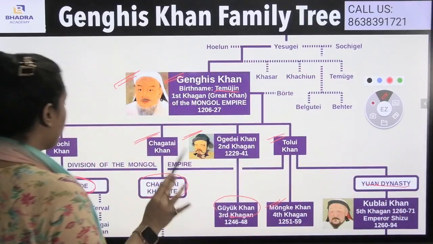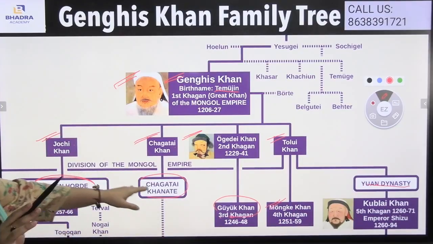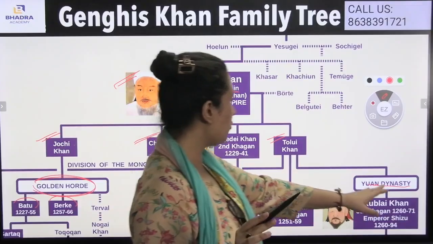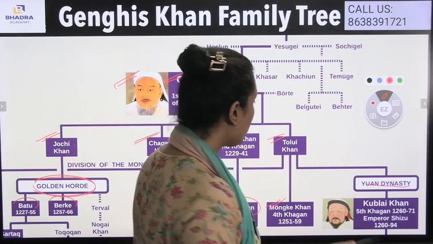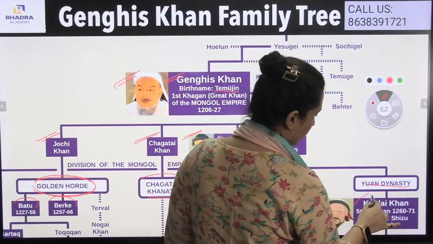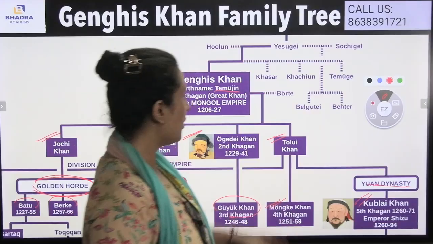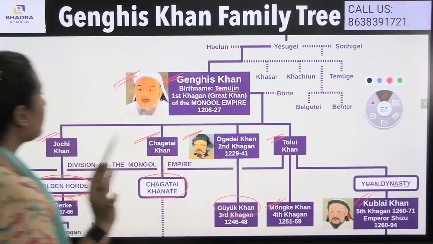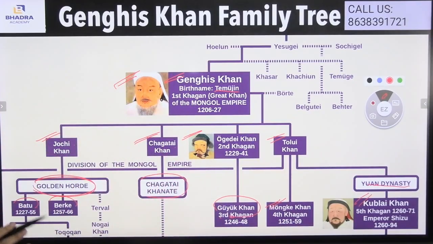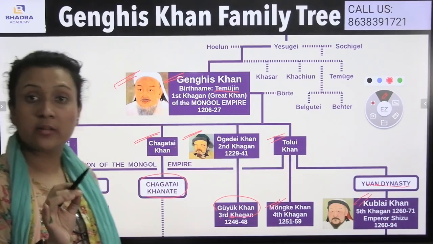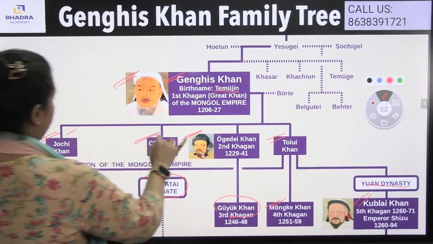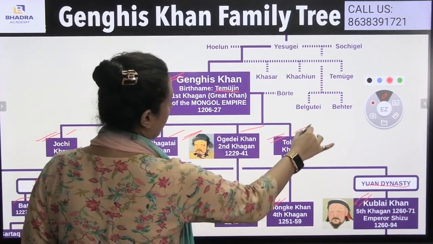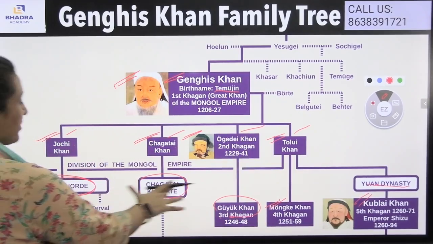You see, they have their own dynasty. The Golden Horde is there, Chagatai Khanate is there, and the Yuan dynasty. The Yuan dynasty comes under Toloi Khan, and you see Kublai Khan. Kublai Khan was the son of Toloi Khan. This is the family tree of Genghis Khan. But the most important thing you have to learn is about Joshi Khan, Chagatai Khan, Ogode Khan, and Tolu. And here their sons come.